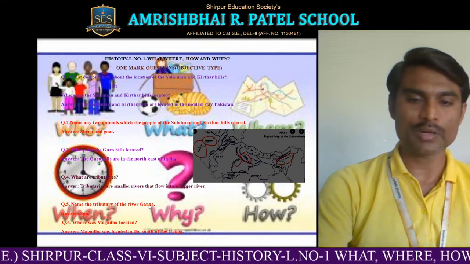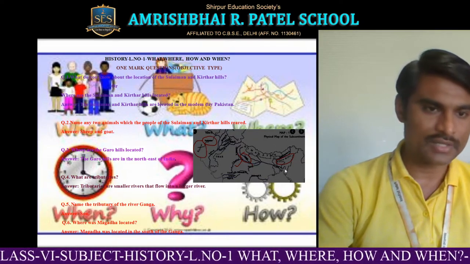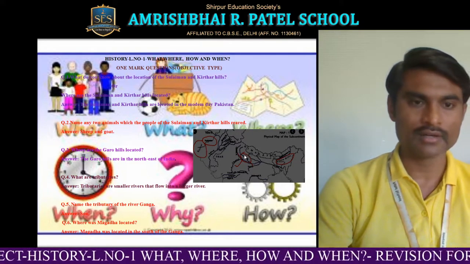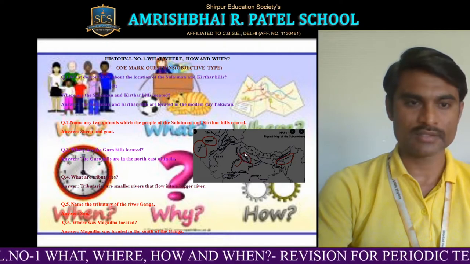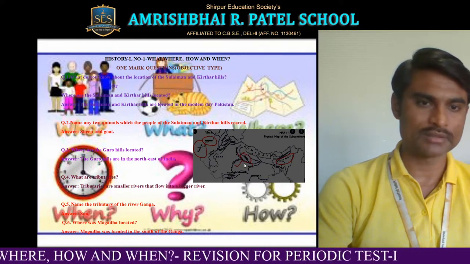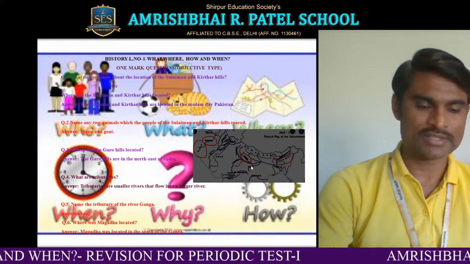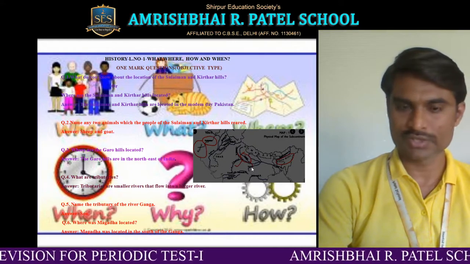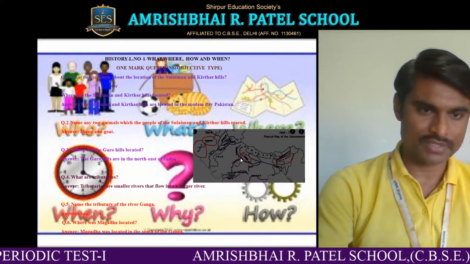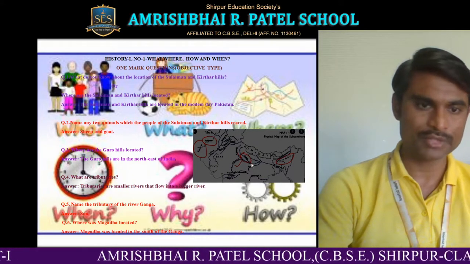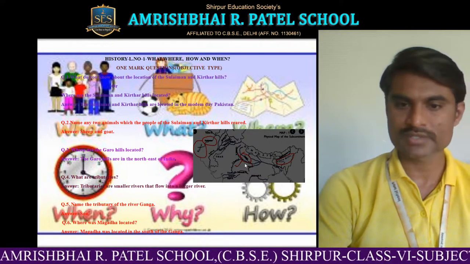So the tributary of river Ganga is Son. You can see here Ganga is circled here, and then you can see Yamuna, Chambal and Son are the tributaries which are meeting them, means Ganga river. These rivers are meeting the Ganga river. That's why they are tributaries.